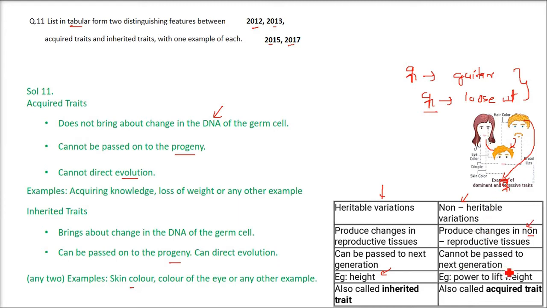And it cannot be passed to the next generation. For example, if you do powerlifting and have some good muscle, that doesn't mean that your kid will also have that.